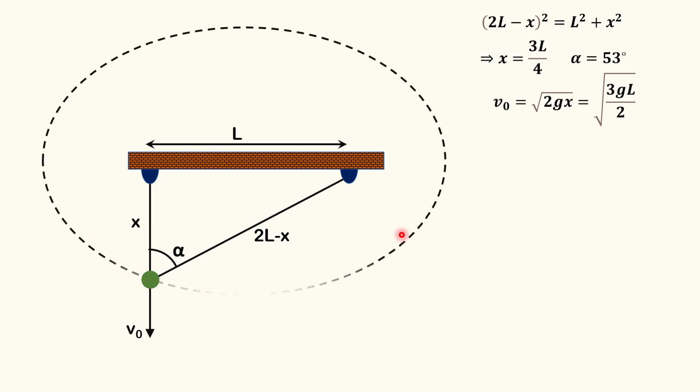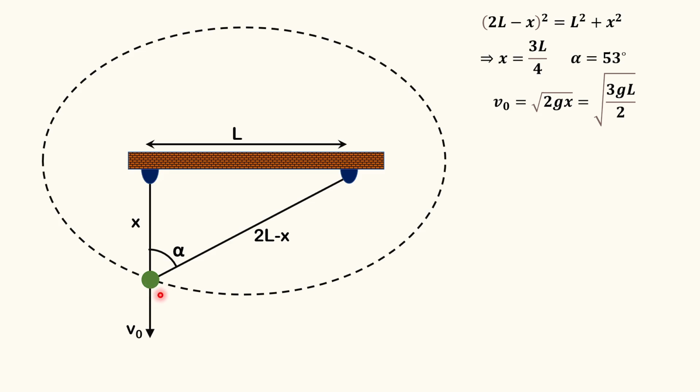So let us say this is moving on this elliptical path. Of course it is not going to cover the entire elliptical path. It will be oscillating from somewhere this position to this position. But we can always say that whenever the string is taut, the velocity of this bead is going to be tangential to the path. If a particle is moving on a given path, its velocity is always going to be tangent to the path.